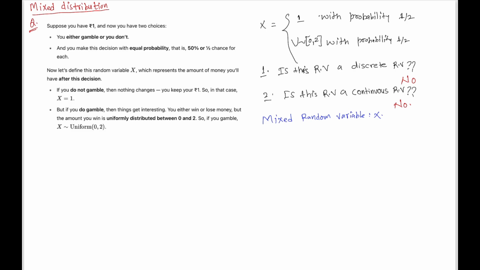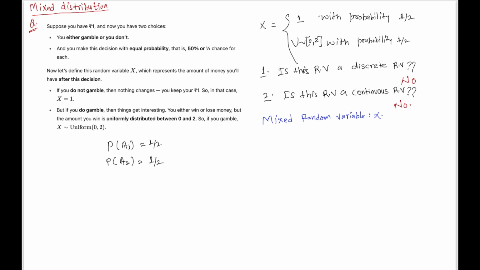Before we proceed to writing the CDF, if you look at this problem, we have two scenarios. The first scenario, you do not gamble, and the second scenario, you do gamble, right? And each scenario has probability 1/2. So let's call the first scenario A1, with probability half, and the second scenario, where you do gamble, A2, with probability half.